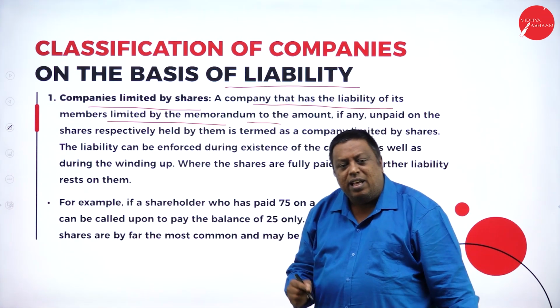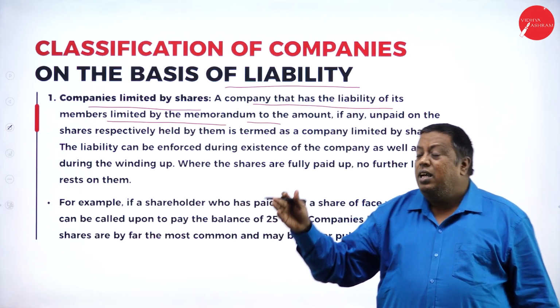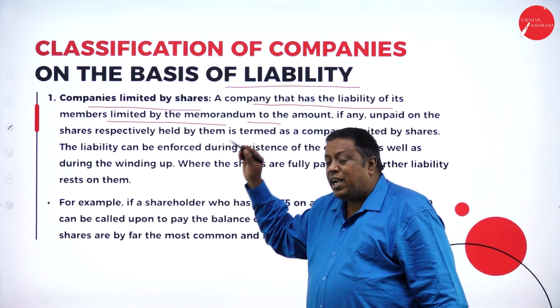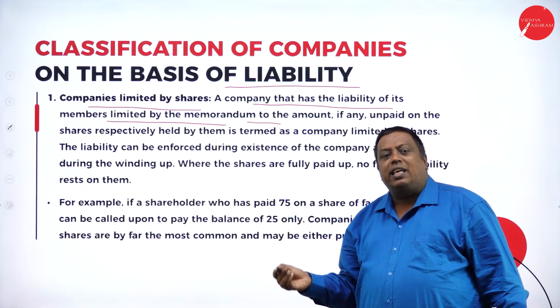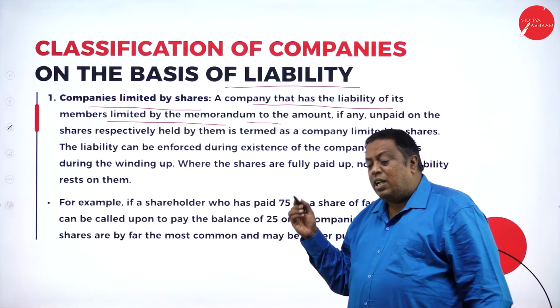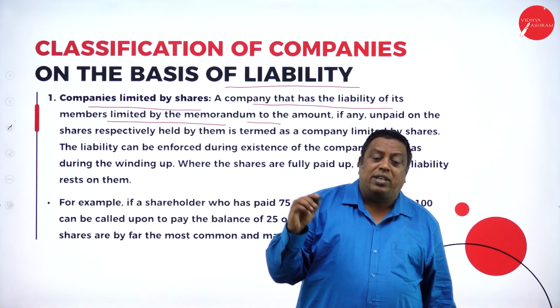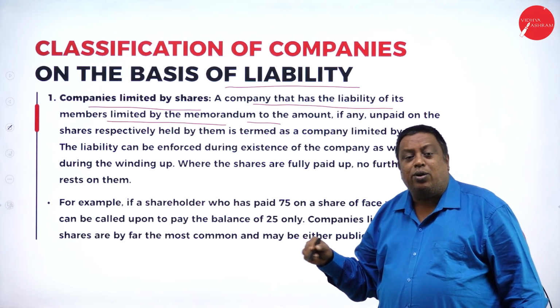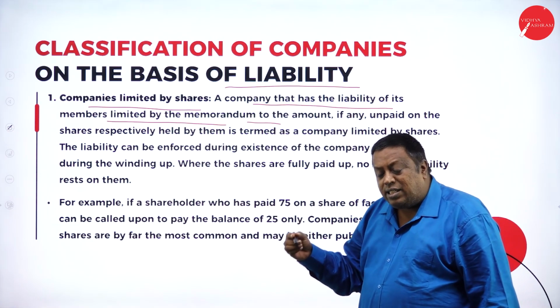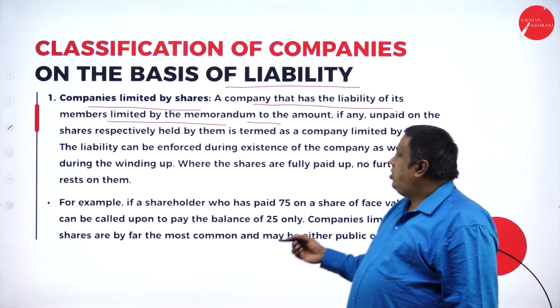They're saying that the liability of all the members of the company is limited by the memorandum, the MOA. At the time of preparing the MOA, they restrict that. What is the number of shares held by the members? Equal to that, the members have the right to raise the liability, or else they don't have the right to raise the liability above the shares whatever they have purchased here.